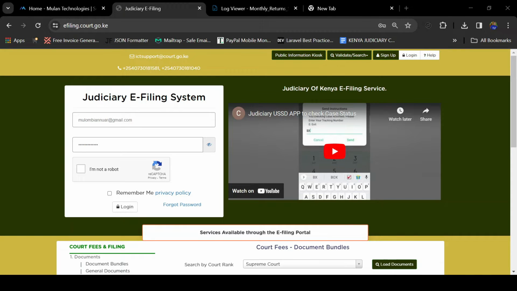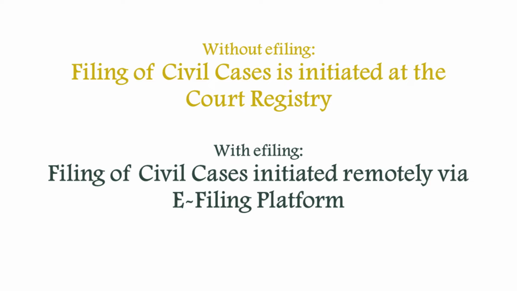Now, from the launch of the Judiciary E-filing System, what is changing with this implementation? Without e-filing, filing of civil cases is initiated at the court registry, but with e-filing, filing of civil cases is initiated remotely through the e-filing platform.